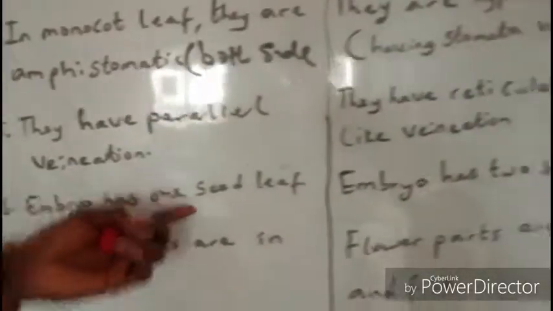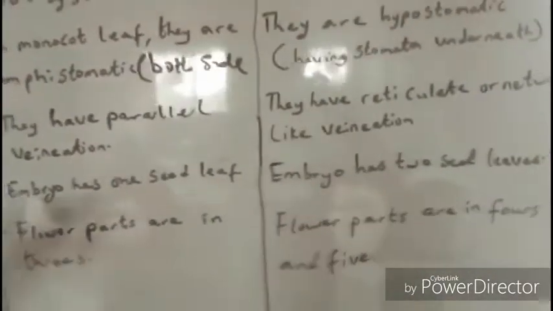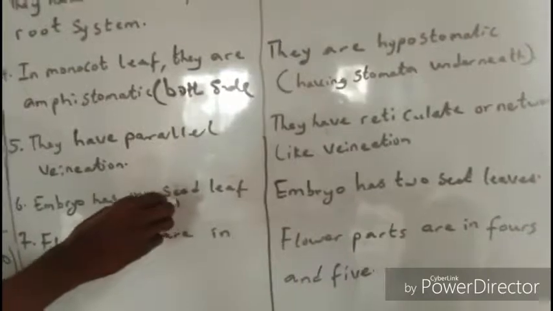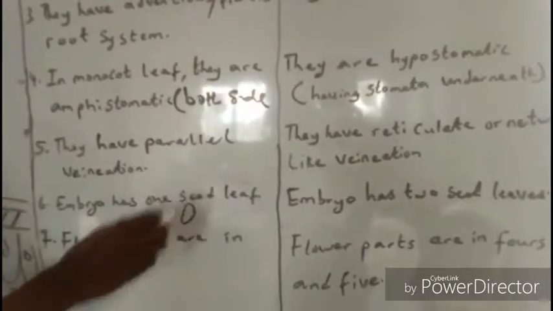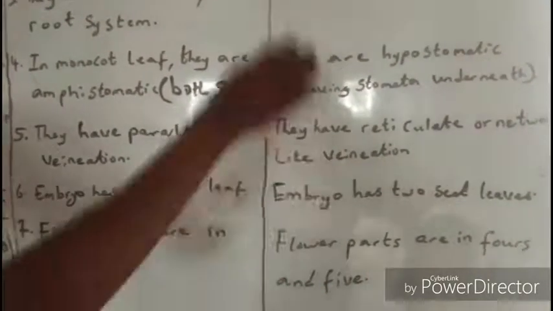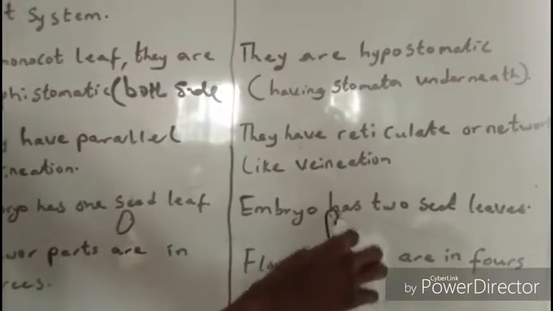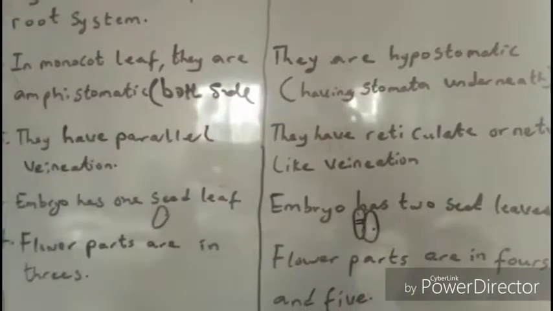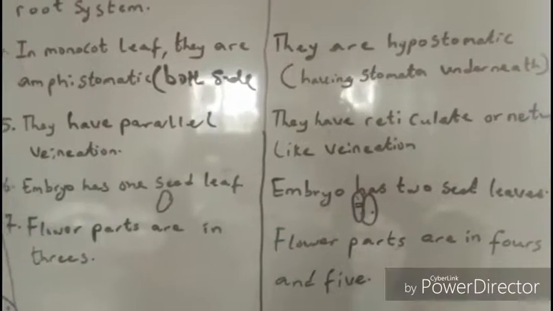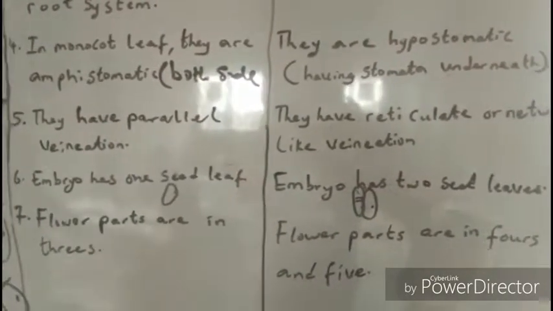Now, the embryo has one seed leaf. When you have a monocot, the embryo looks somewhat just like just one. But for dicot, the embryo has two seed leaves, so to say. When you see the video on fruit and flower, you understand better. I'm just touching that here.